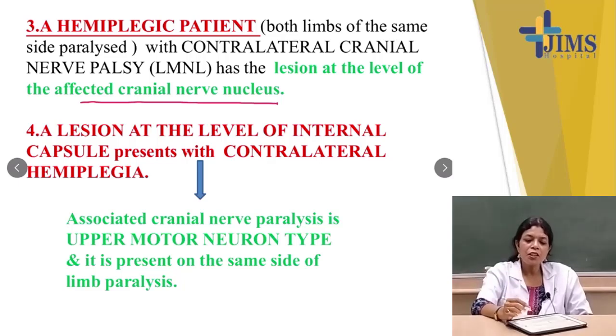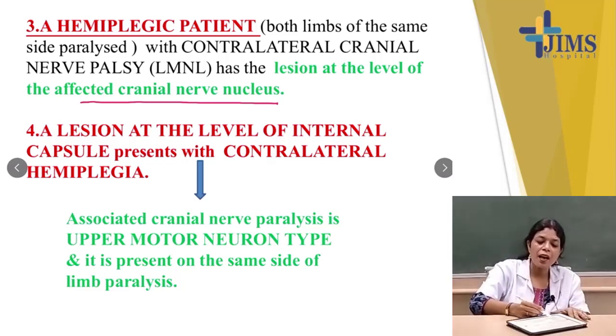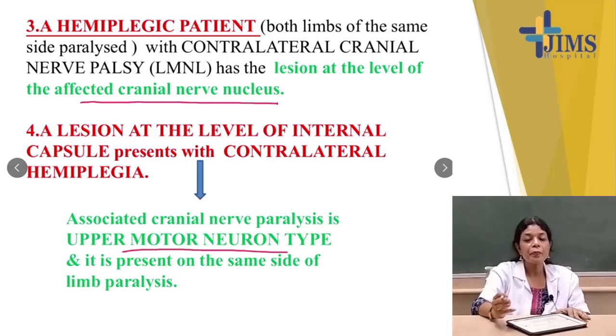Lesions at the level of the internal capsule present with contralateral hemiplegia. You have an idea where the internal capsule is in the cortex. If the lesion is in the internal capsule, the patient will present with contralateral, opposite side hemiplegia. Associated cranial nerve paralysis is upper motor neuron type and is present on the same side as the limb paralysis. In this way we can detect the level of the injury.